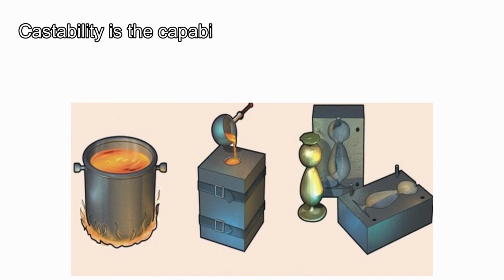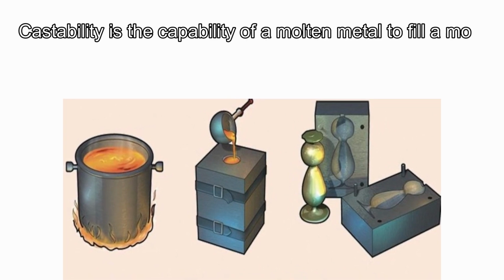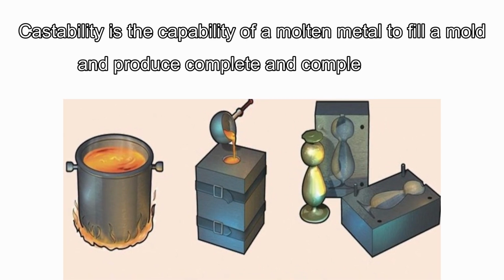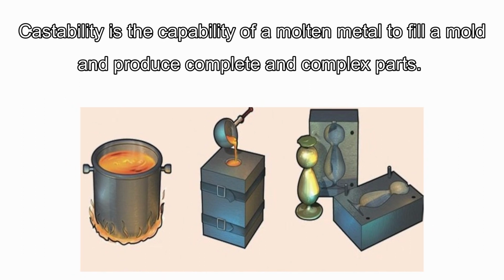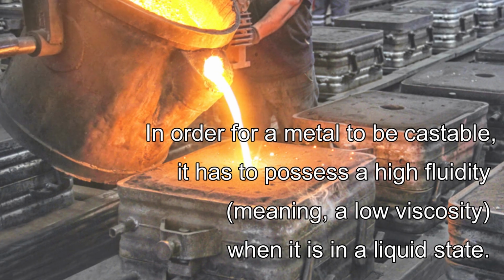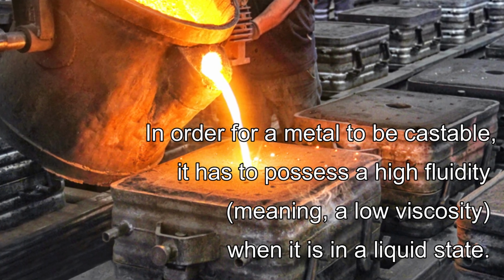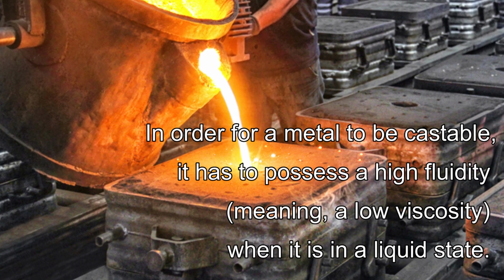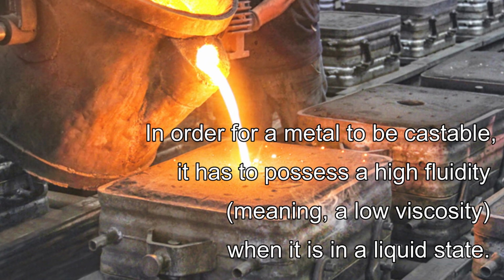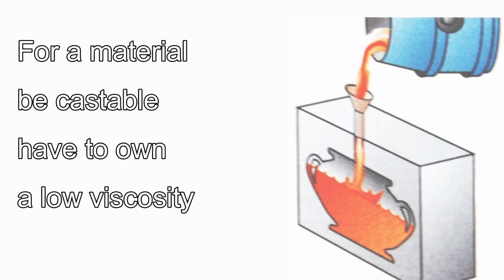Castability. Castability is the capability of a molten metal to fill a mold and produce complete and complex parts. In order for a metal to be castable, it has to possess a high fluidity, meaning a low viscosity, when it is in a liquid state.